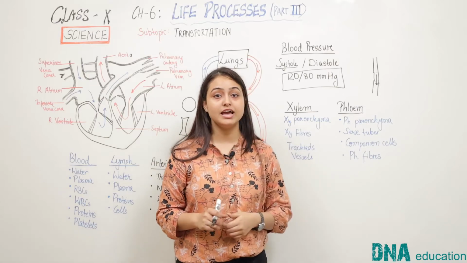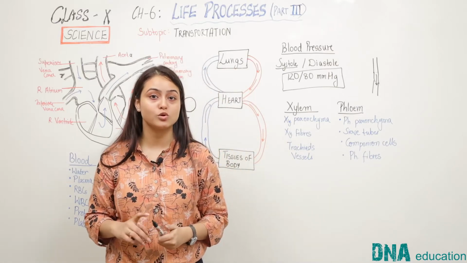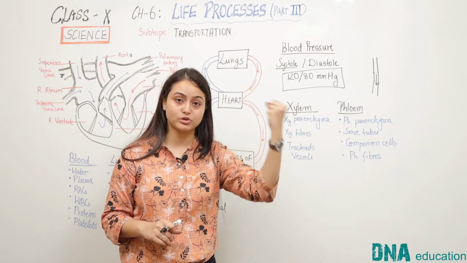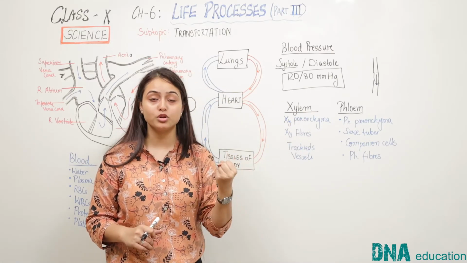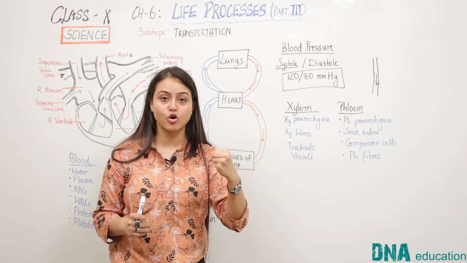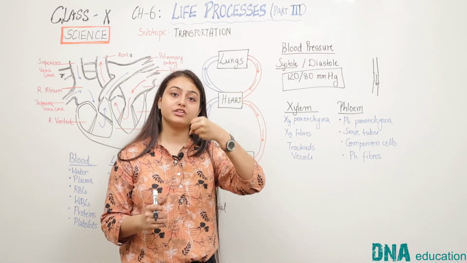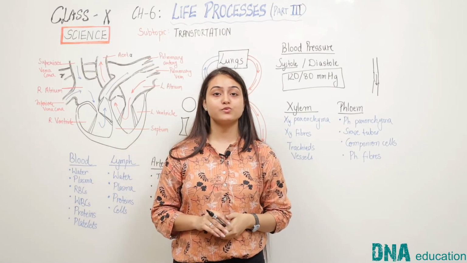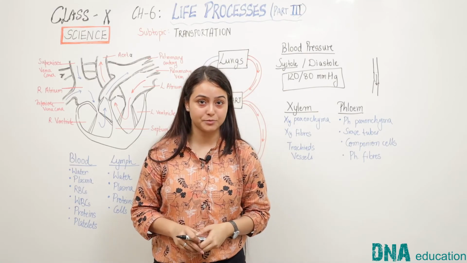However, we can see that in plants transpiration is also seen. During transpiration, the water from the leaves evaporates, creating a suction pull. This suction pull helps the roots to absorb more water from the soil and then transport it to the heights of tall trees. In this way, transportation in organisms can be understood.